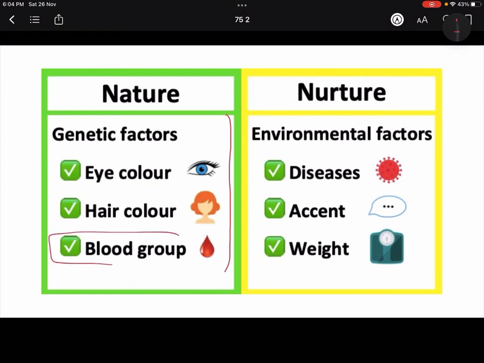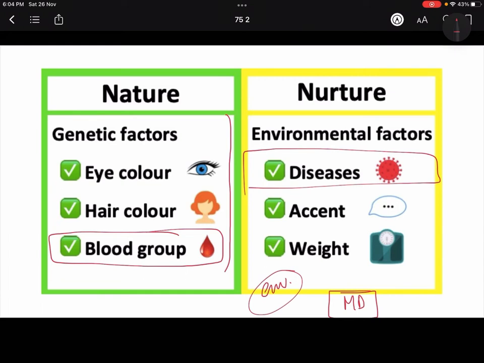For example, blood group is genetically determined and has very little environmental component, whereas many mental disorders, like schizophrenia, depression, autism, have a very strong environmental component. Even though people are genetically susceptible to these diseases, whether they will manifest in the real world depends upon the kind of environment that we are living in.